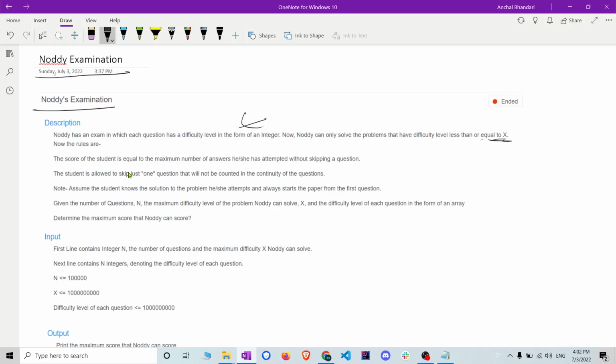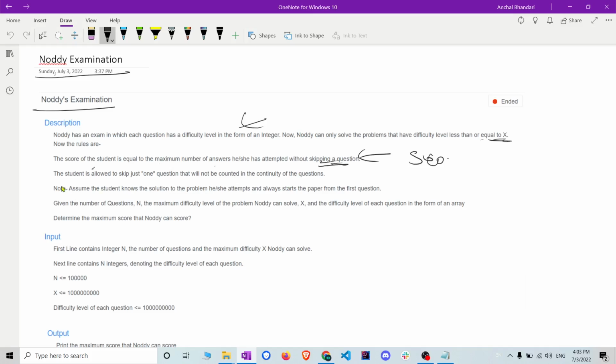The score of the student is equal to the maximum number of answers he or she attempts without skipping a question. So the score of a student will be measured by the number of questions he or she answered, and without skipping a question.